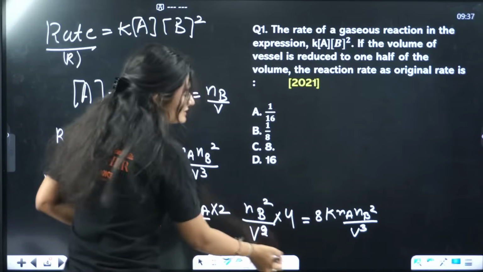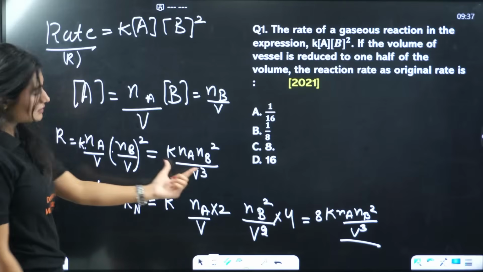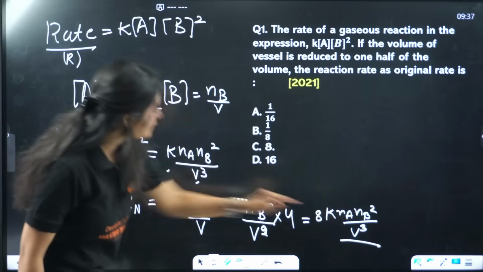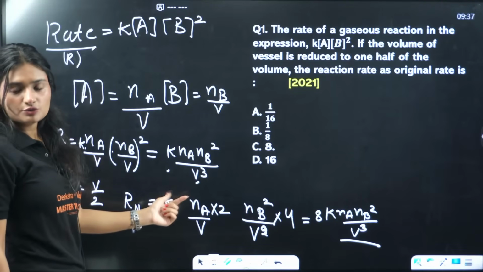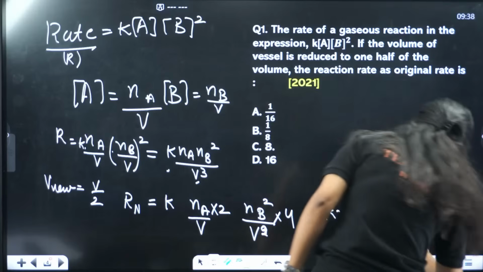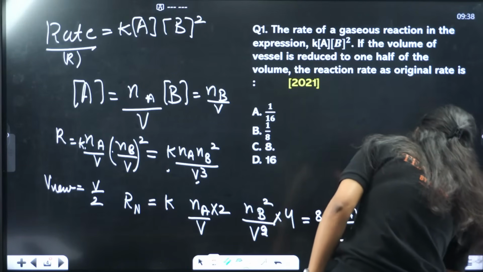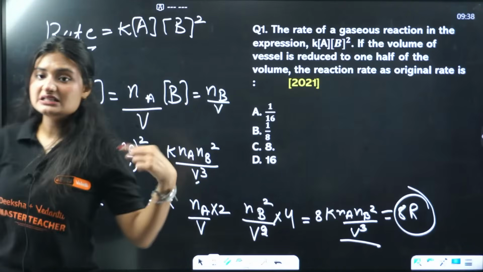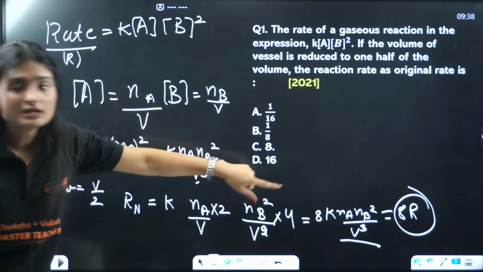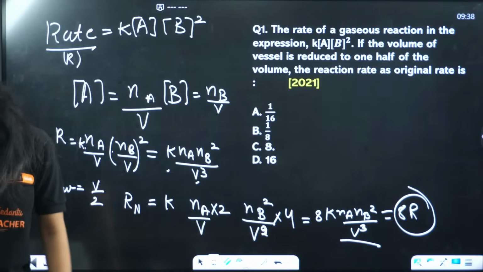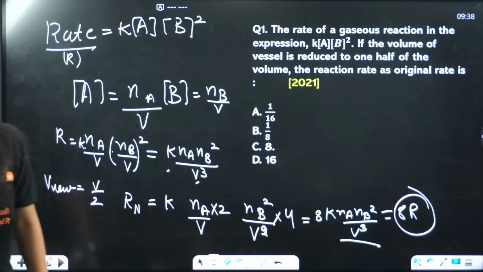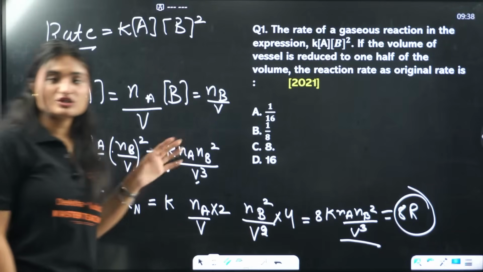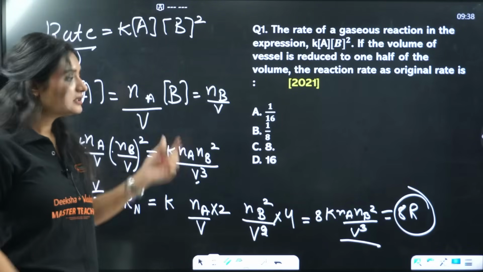Isn't this expression similar to the original rate? K Na Nb square by V cube, K Na Nb square by V cube. So I can write here 8 times R, which is the original rate. That means the new reaction rate will be 8 times the original reaction rate. I hope it is clear.